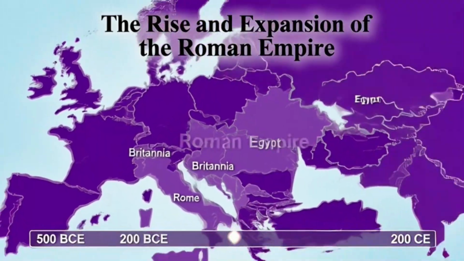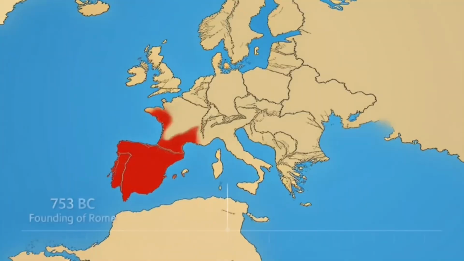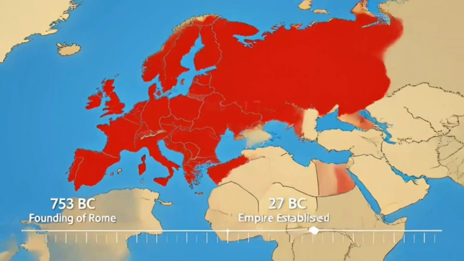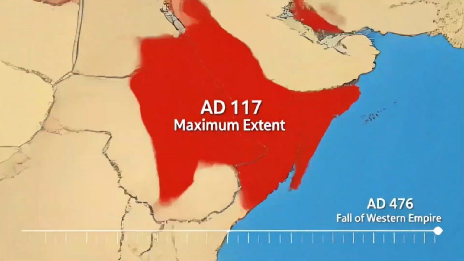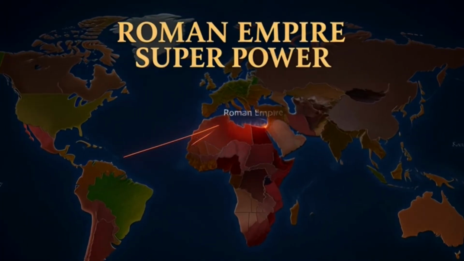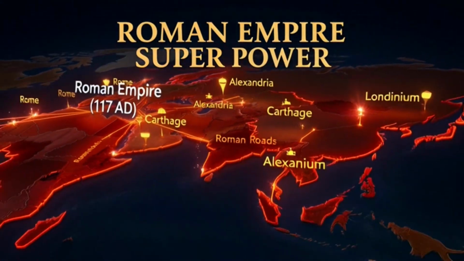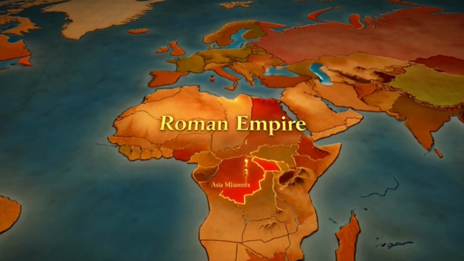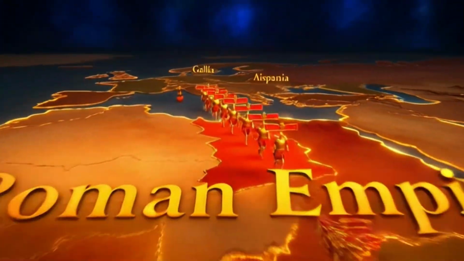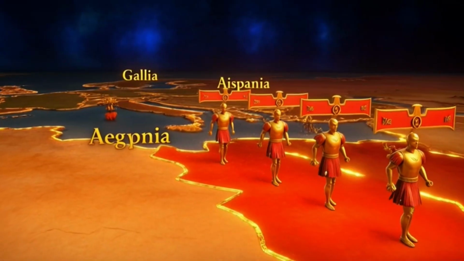As ideas spread, people demanded change. Revolutions shook monarchies across Europe, especially the French Revolution, which challenged absolute power and promoted equality and citizens' rights. But the 20th century brought Europe's darkest moments. World War I destroyed empires and caused massive casualties.